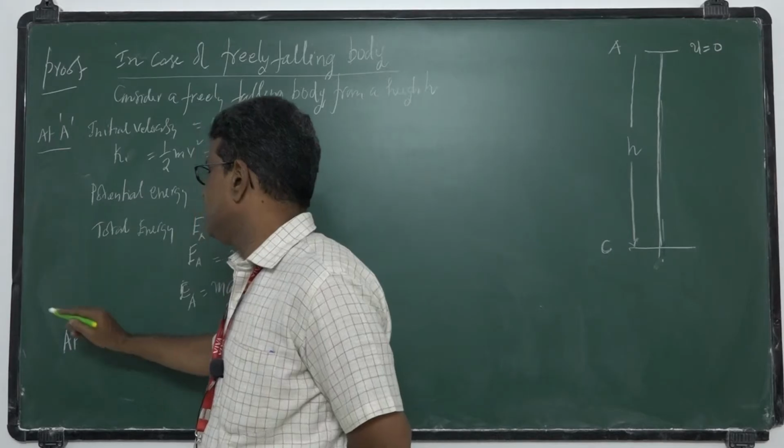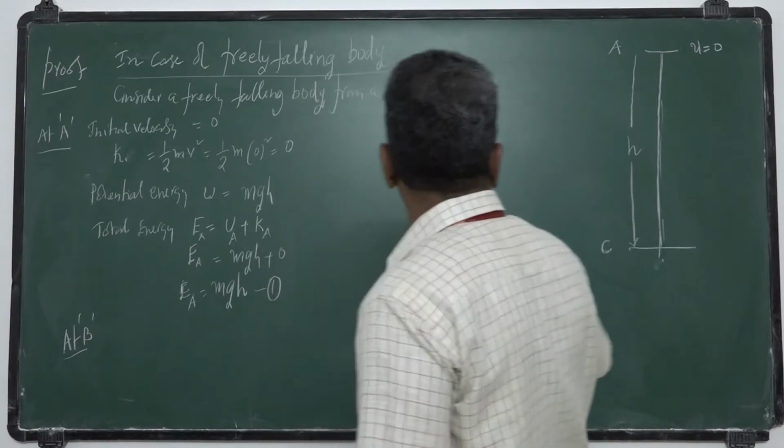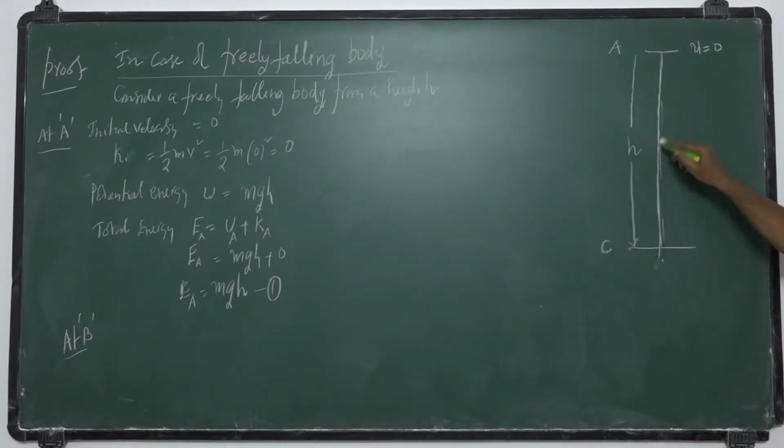At B, you consider another point in between A and B. You choose a point B, anywhere between A and C, where it travels a distance x from A to B. So I want velocity here because I want kinetic energy here and potential energy here.